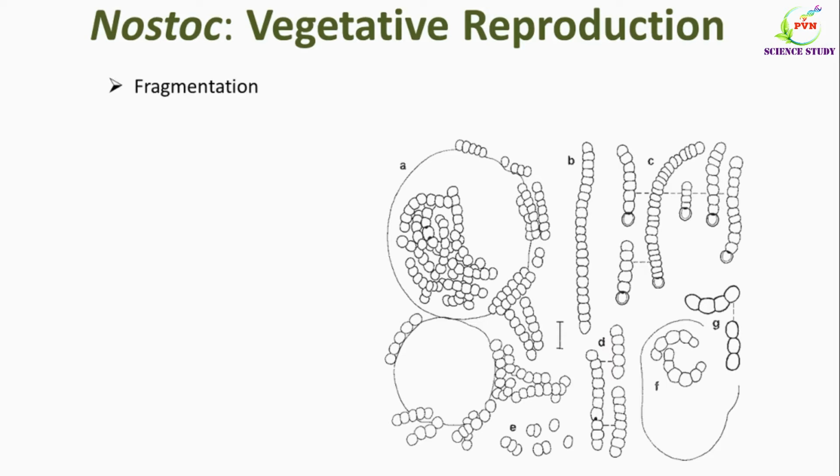Nostoc reproduces vegetatively by fragmentation method. Fragmentation is the most common method of vegetative reproduction. Here, the large old colonies break into a number of small fragments due to mechanical forces. Later on, each fragment develops into a new colony of Nostoc, and in this way the new colonies are formed. So this is the vegetative reproduction of Nostoc.